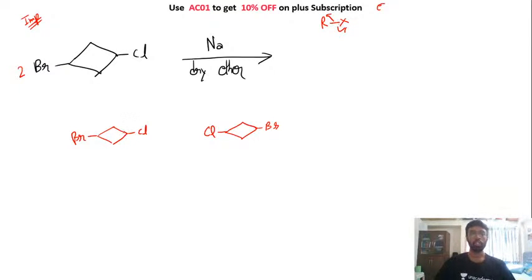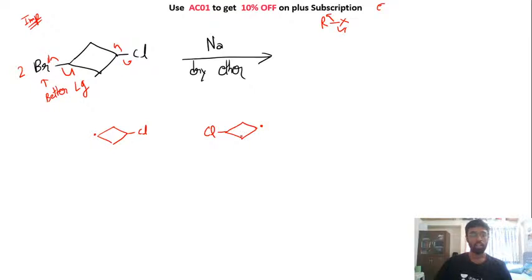Now you have to pick a choice. The first thing that you need to do is understand whether this bond will open up homolytically or this bond will open up. Since we know that the carbon-chlorine bond is more stable, that is, bromine is a better leaving group. So what can happen is you will create this thing, you will have a radical here, and again this bromine will leave to create this radical.